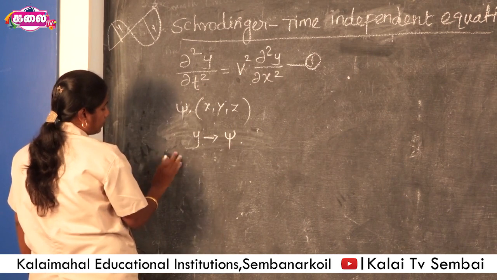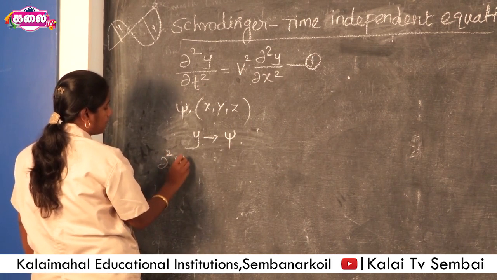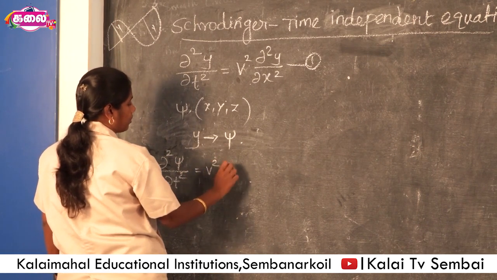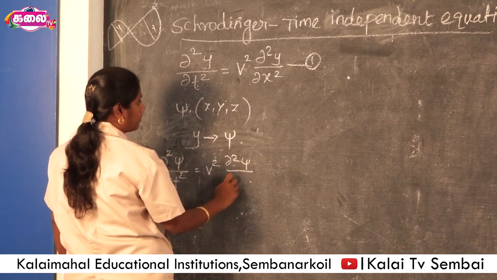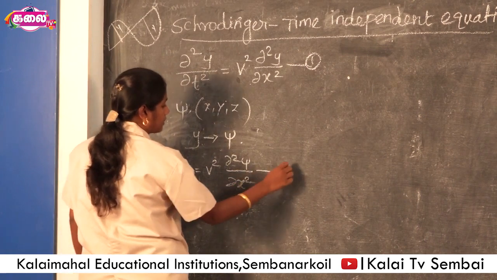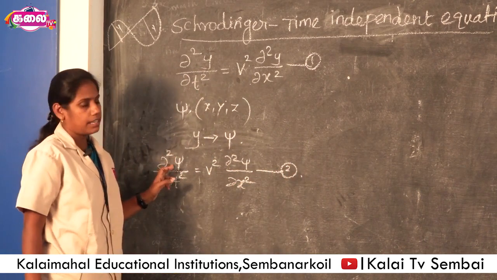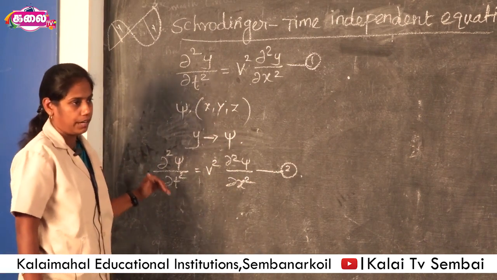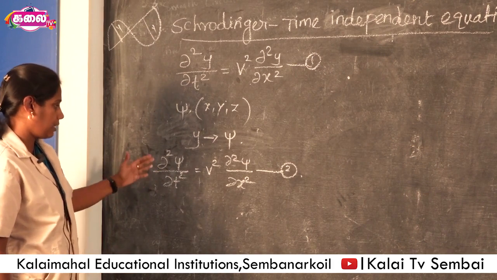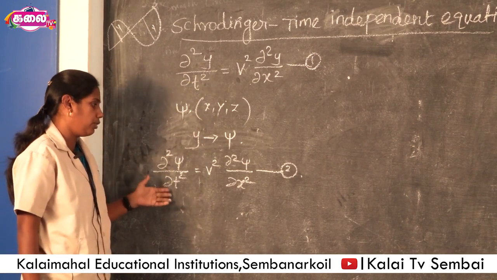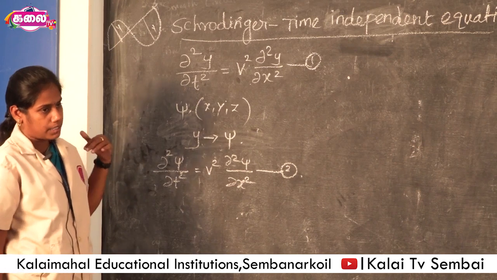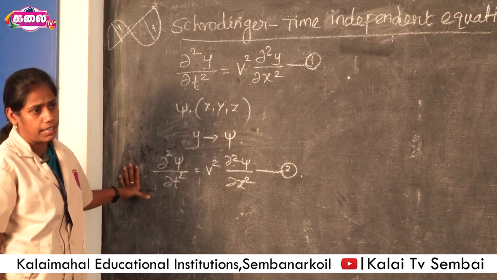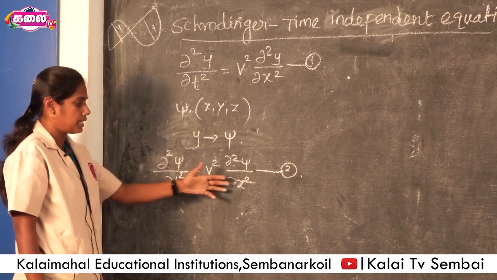So this equation can be written as ∂²ψ/∂t² = v² ∂²ψ/∂x². This is the second equation. Here ψ represents the amplitude of the wave in quantum mechanics. So this is the equation of a wave, using mathematical operators ∂/∂t, ∂/∂t. This is the equation for a wave in quantum mechanics. In what dimension? This is in the x dimension.